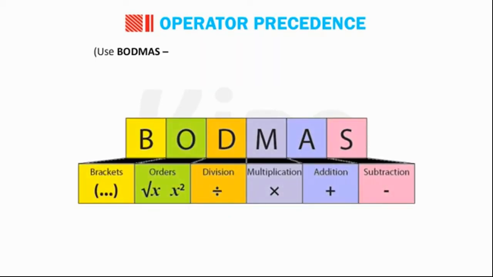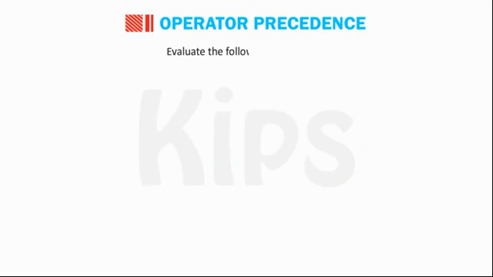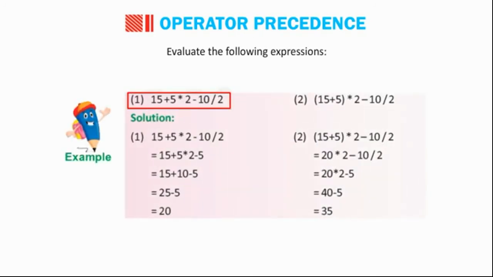Use the BODMAS rule: brackets, of, divide, multiply, add, subtract. Evaluate the following expressions. Number 1: 15 + 15 * 2 - 10 / 12. Number 2: 15 + 5 * 2 - 10 / 2.